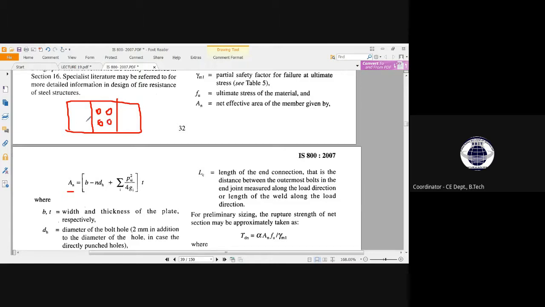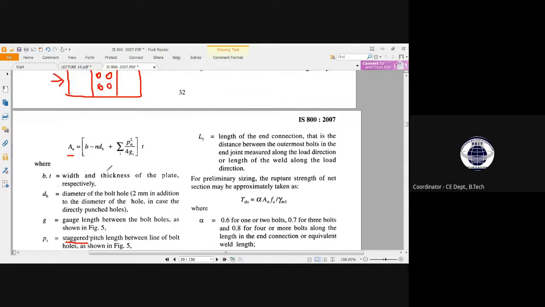We are giving the same number of bolts, but when the force is applied to the body, due to the arrangement of that bolting connection, the rupture strength will vary, because the force will obviously try to find a critical section to fail.